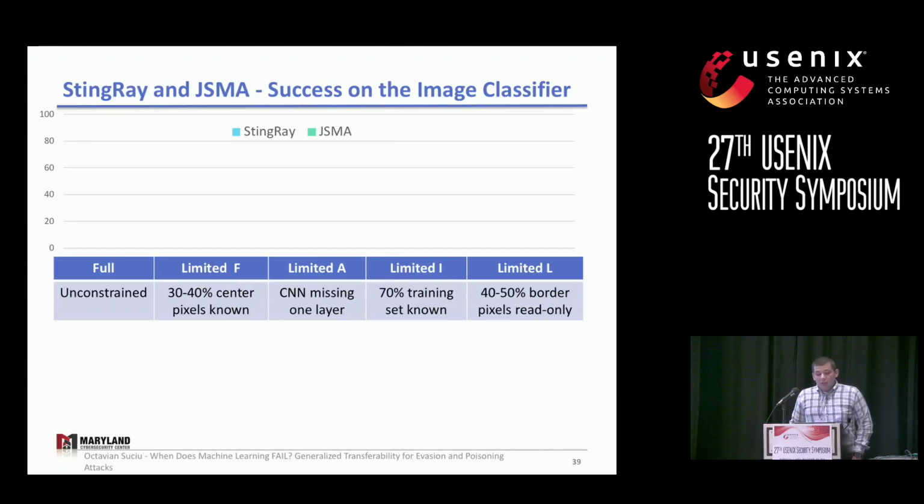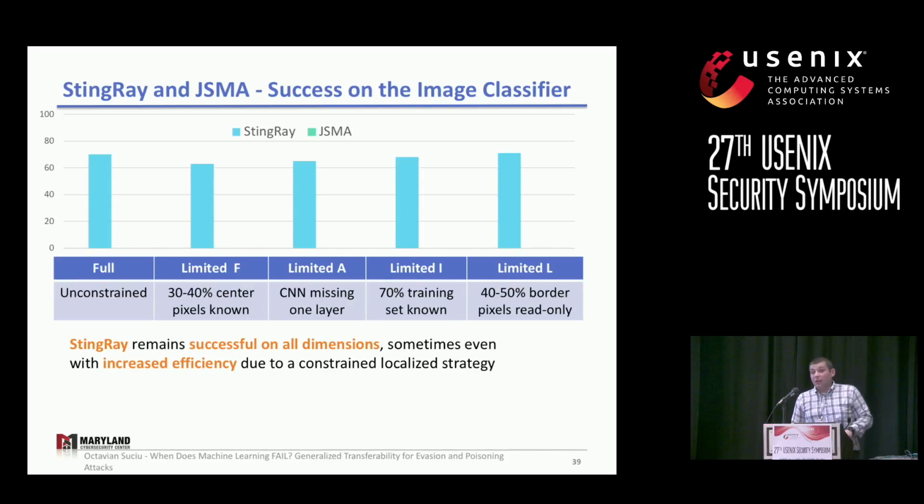All right, and on images, by modifying GSMA, we are able to actually put GSMA and StingRay side by side. And again, we look at an unconstrained attacker, one that only knows the center of an image, where we crop a border around the image that is not known to the attacker, one that has a different CNN architecture, one that is limited in terms of training instances, and again, an attacker that cannot modify pixels around the border of an image. And we see that StingRay remains pretty much successful on all dimensions.